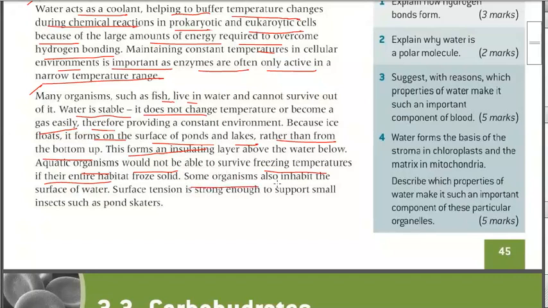Some organisms inhabit the surface of water. Surface tension is a strong example, supporting insects such as pond skaters. So pond skaters are also involved in this. Is that point clear?